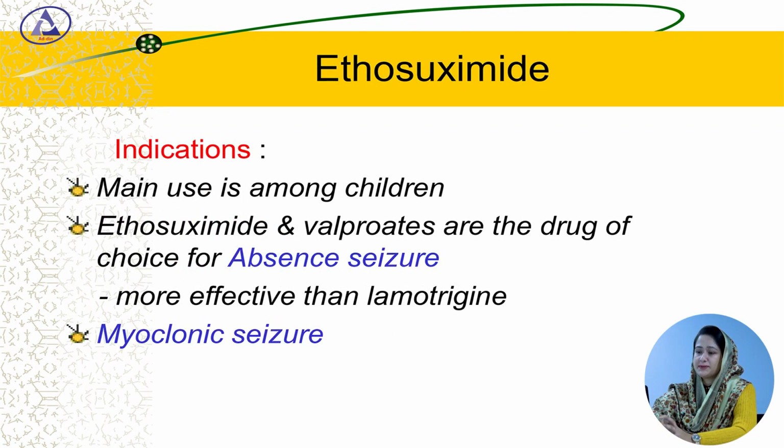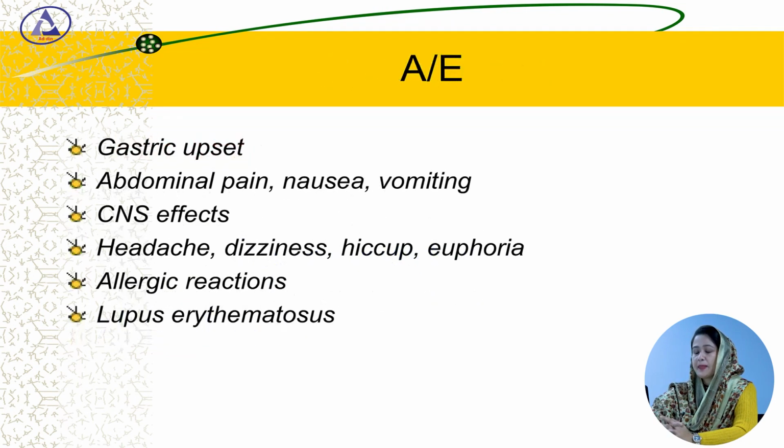Now, ethosuximide. What are the indications for ethosuximide? It is the main drug for absence seizure. Ethosuximide and valproic acid are the drugs of choice for absence seizure, and it is more effective than lamotrigine. What are the adverse effects? It can cause gastric upset, abdominal pain, nausea, vomiting. Central nervous system adverse effects are headache, dizziness, agitation, euphoria, hiccup. Allergic reaction may also occur, and lupus-like erythematosus can also occur.